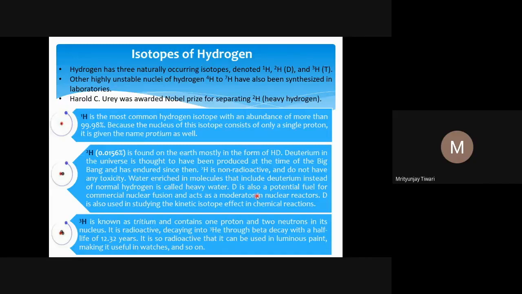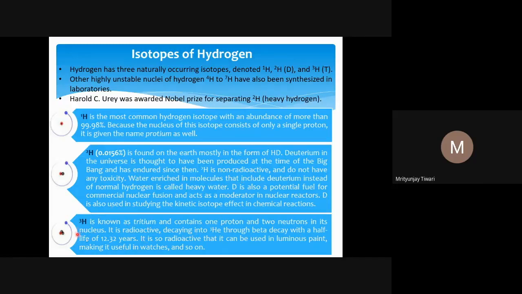If you use deuterium in place of hydrogen, this is one technique that people use in the kinetic isotope effect. Kinetic isotope effect is the term you should remember; the rest of the things we'll see later, so don't worry about this. Why does it matter? Because if you use deuterium instead of hydrogen, and deuterium is heavy, the reaction becomes slow, and based on how much slower it has become, people also find out the mechanism of certain reactions. Those things we'll see later on if it comes up.